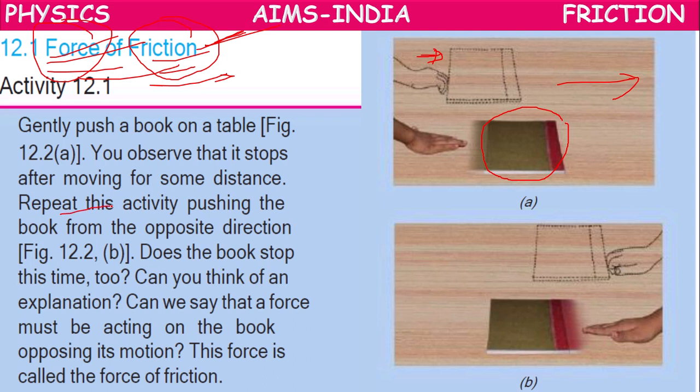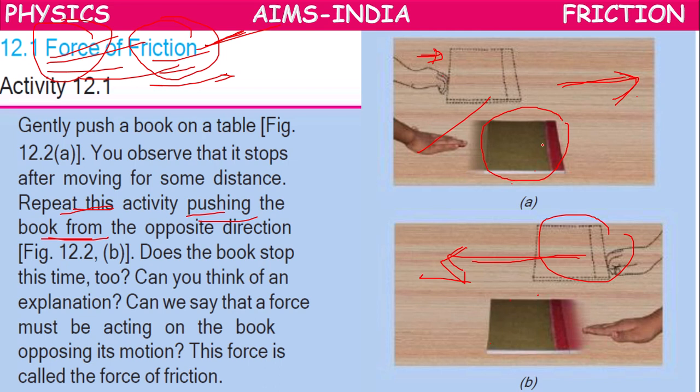If you repeat this activity, pushing the book from the opposite direction, it will move for some distance and stop. So while pushing the book from left to right, or from right to left, in both cases the book is stopping after traveling a certain distance.